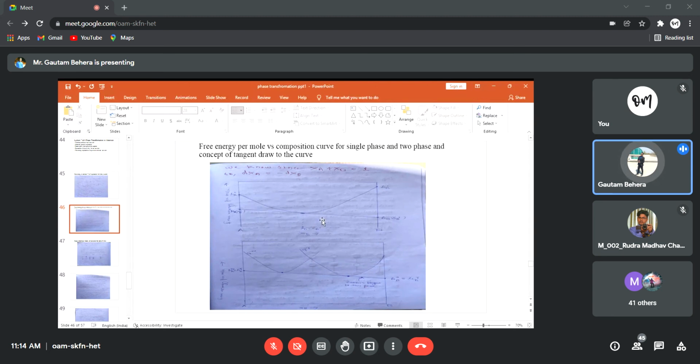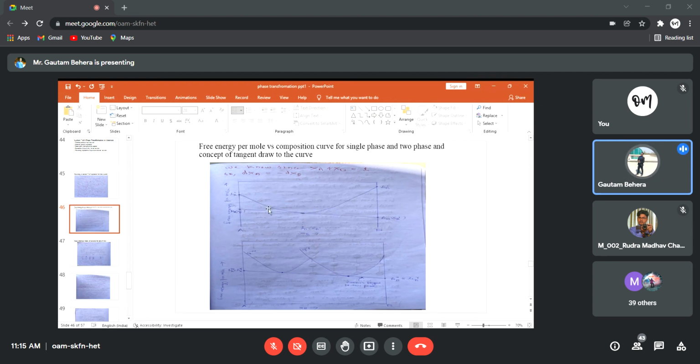And we can draw a tangent, if you remember. Suppose here I have chosen a composition x_B dash. I can draw a projection up to this curve, and at this point I draw a tangent. This is the tangent drawn at that particular composition.